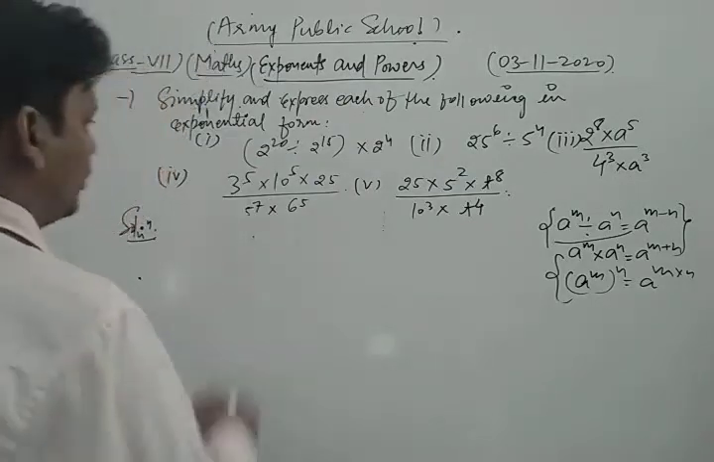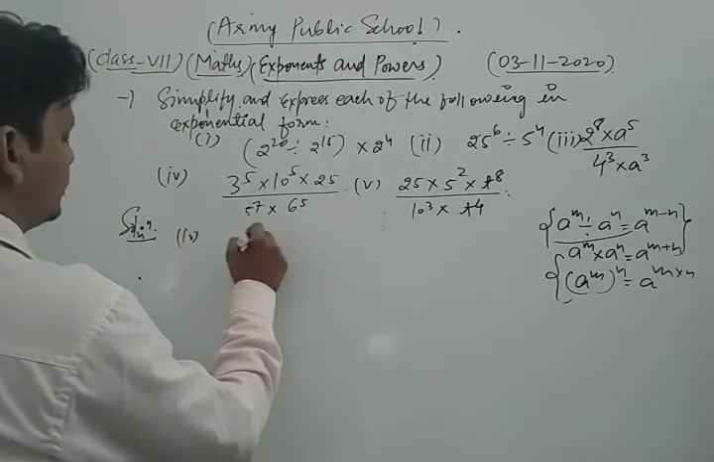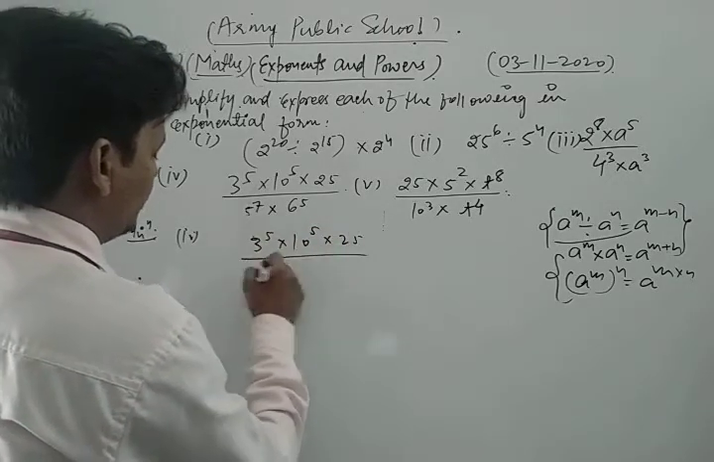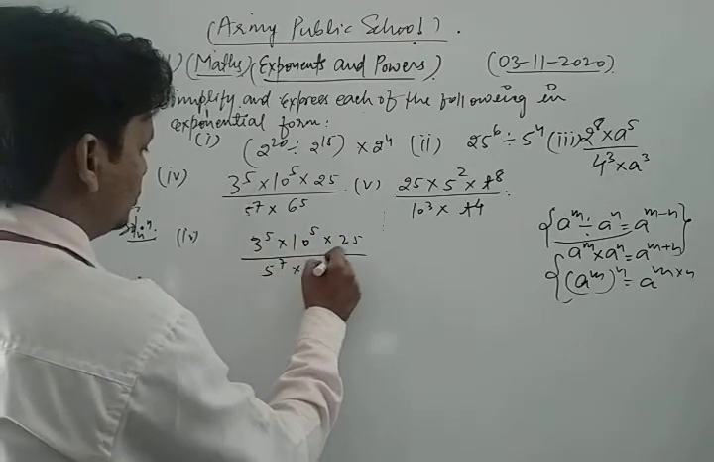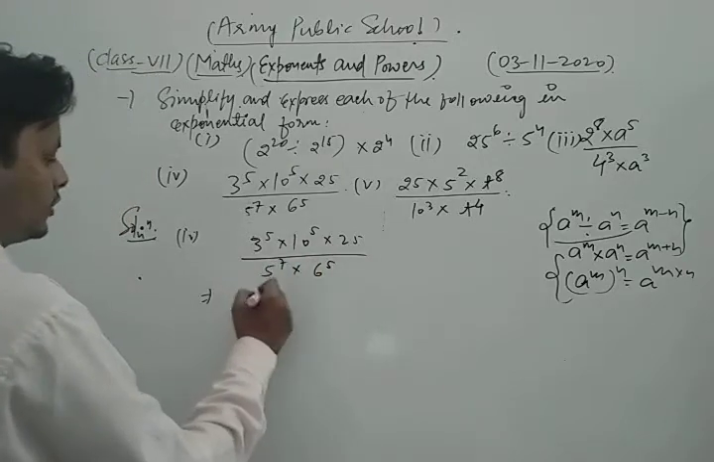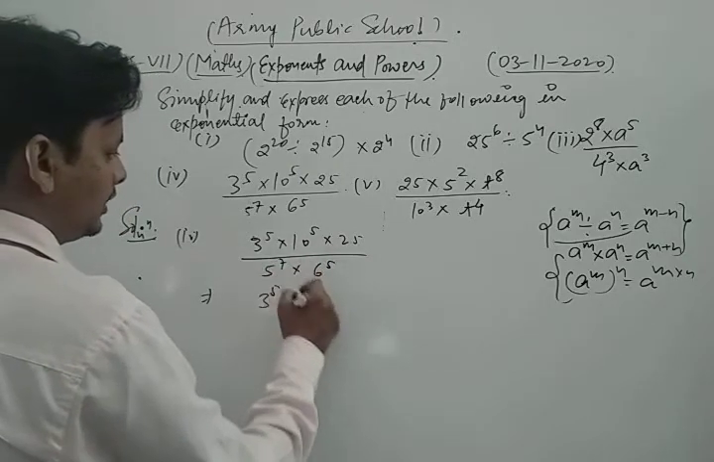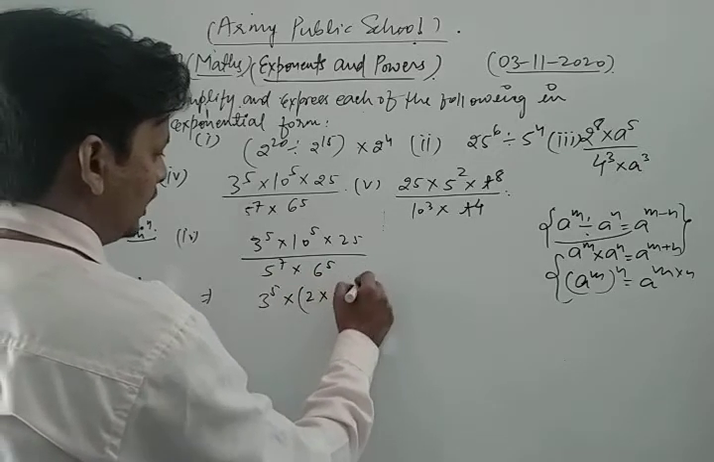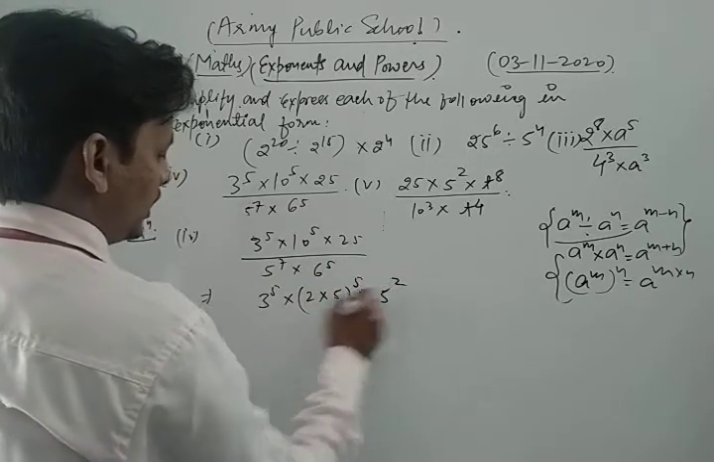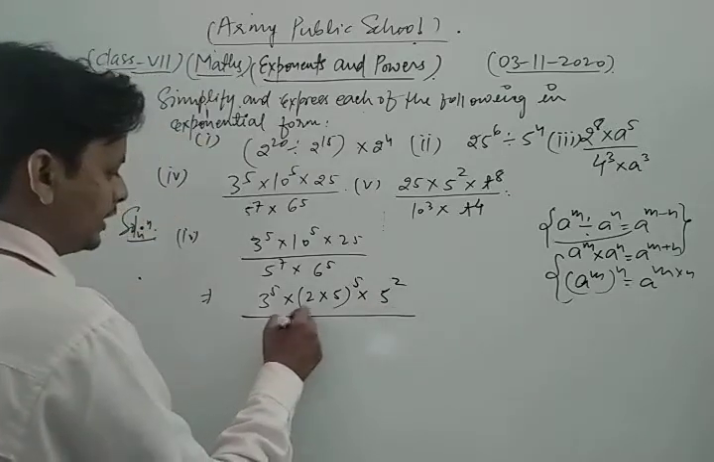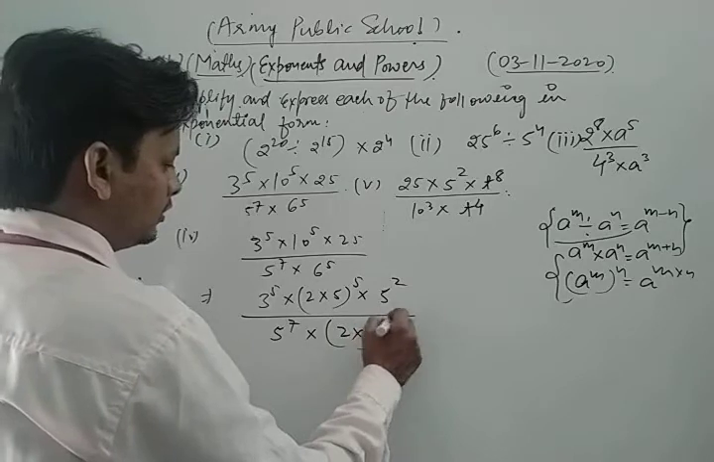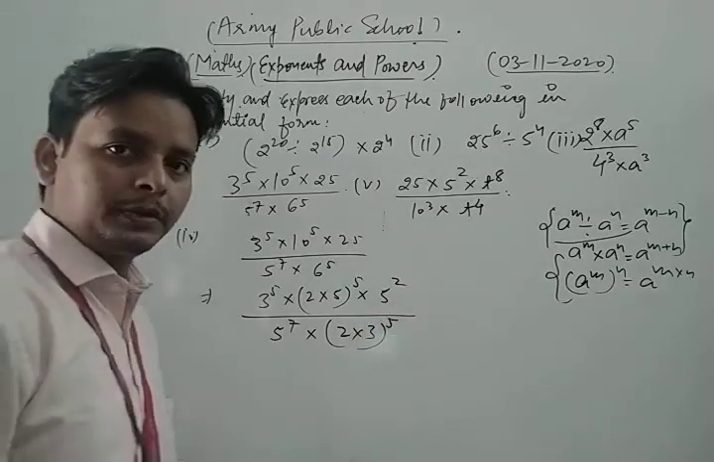Now we take the fourth part of this question, which is 3 power 5 into 10 power 5 into 25 upon 5 to the power 7 into 6 to the power 5. Look, first of all we write 3 power 5 into, we write 10 in the form of 2 into 5 to the power 5, and we write 25 as 5 square. Now 5 to the power 7 write as it is, and 6 we can write as 2 into 3 whole power 5. Okay, so we split it then.